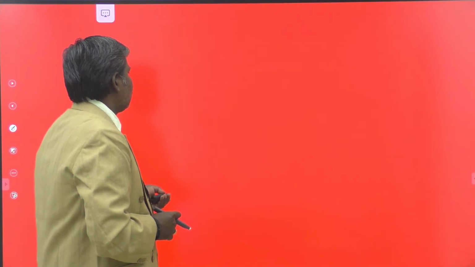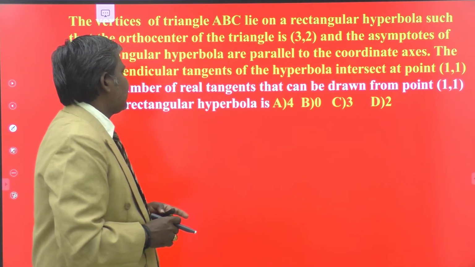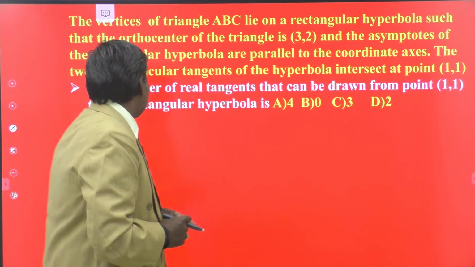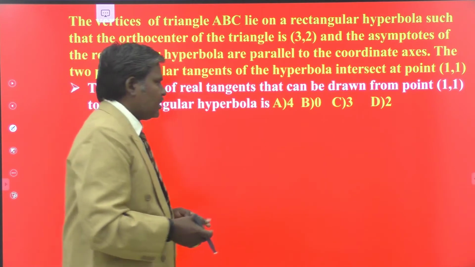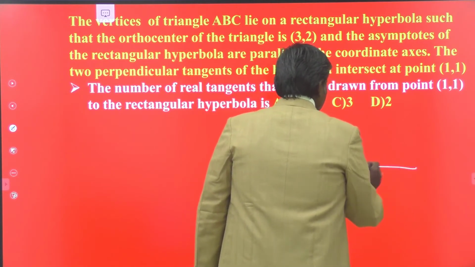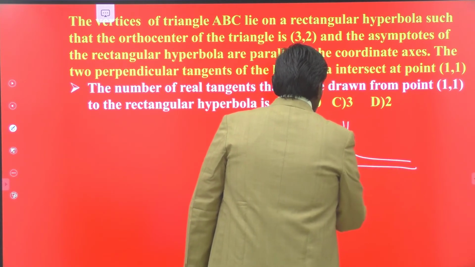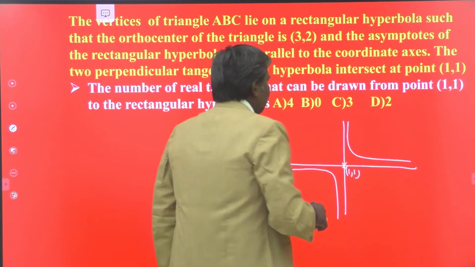What is the next question? This is the same paragraph. The number of real tangents that can be drawn from the point (1, 1) to the rectangular hyperbola is what? (1, 1) is the center of the hyperbola. Clearly you know that. This is the rectangular hyperbola. (1, 1) is your center. This is outside the hyperbola.